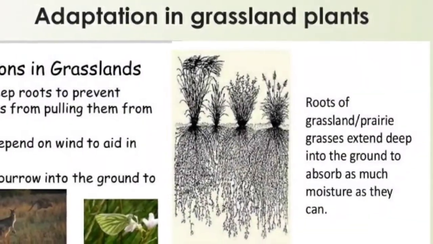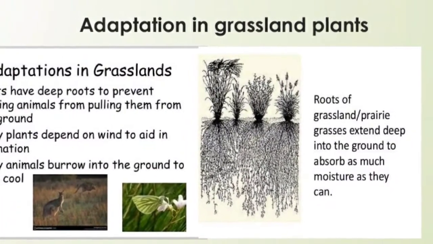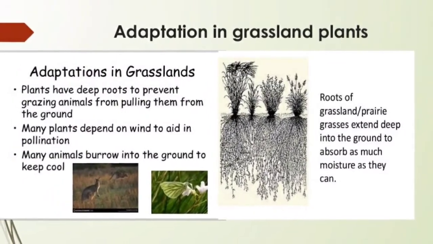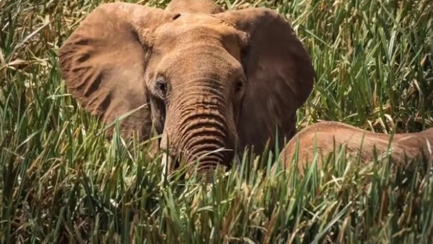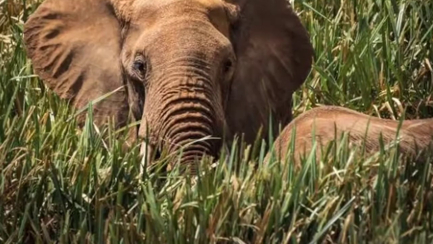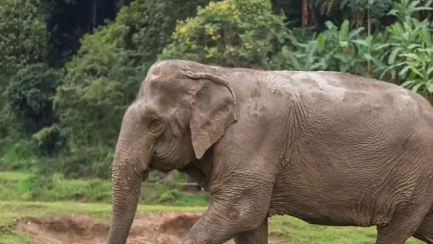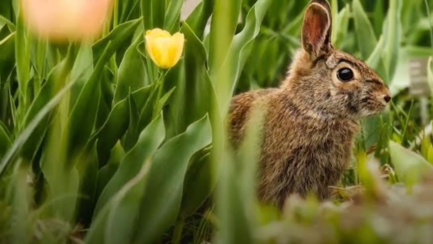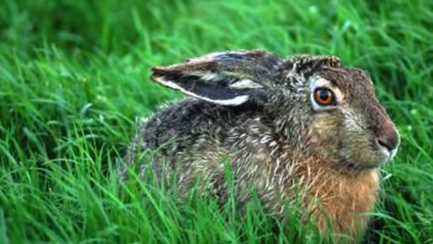Adaptation in grassland plants. Plants in grassland have fibrous roots to prevent soil erosion. Grasses in the equatorial region are very tall. Animals like tigers, elephants and deer can remain hidden in these grasses. However, grasses in cold regions are very short. Animals like the rabbit are found in such grasses. Vast meadows are found in hilly areas as well as plains. Example, bushes and grasses.